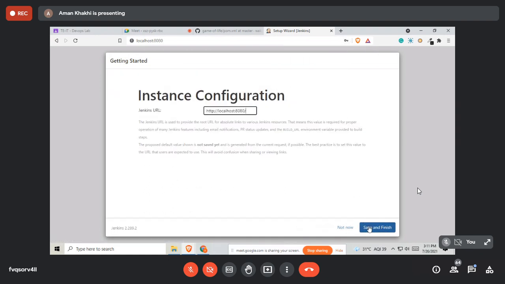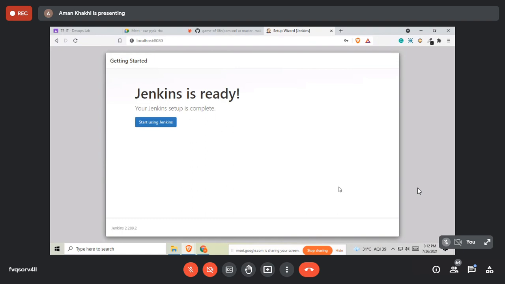So this is your path. Localhost 8080, by default. Okay, now save and finish. Start using Jenkins.